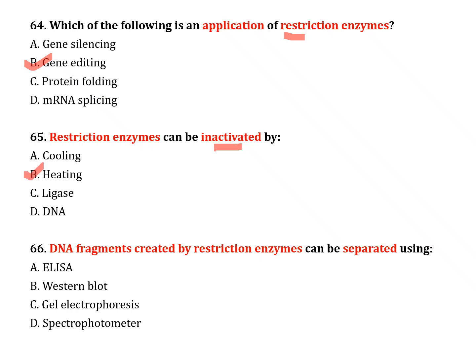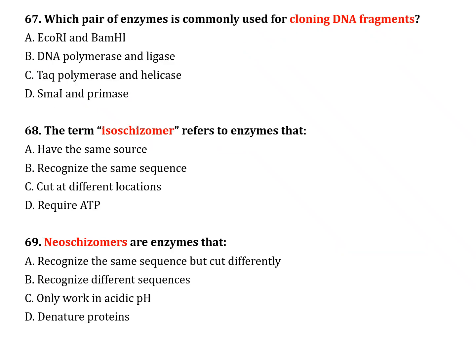The next question, number 66. DNA fragment created by restriction enzyme can be separated using option A, ELISA, option B, Western blot, option C, gel electrophoresis, option D, spectrophotometer. Correct answer is option C, gel electrophoresis. The next question, number 67. Which pair of enzyme is commonly used for cloning DNA fragment? Option A, EcoRI and BamHI, option B, DNA polymerase and ligase, option C, Taq polymerase and helicase, option D, SmaI and primase. Correct answer is option A, EcoRI and BamHI.